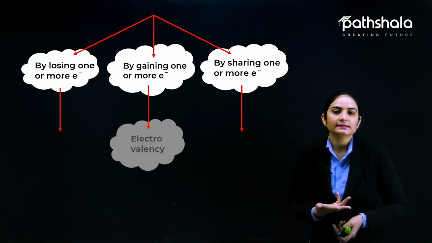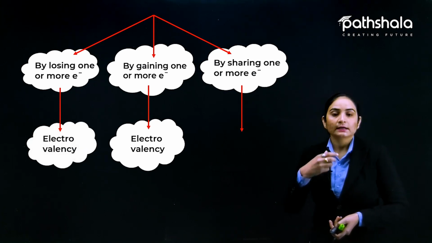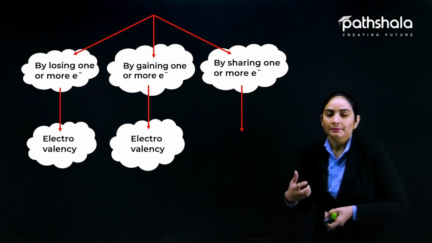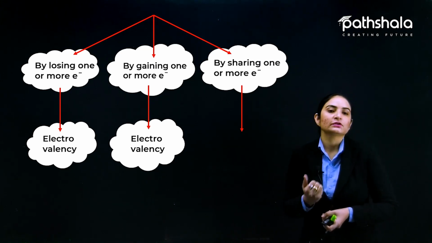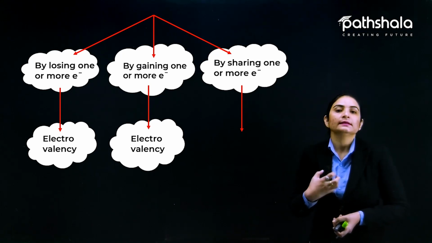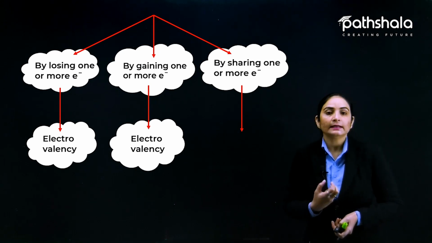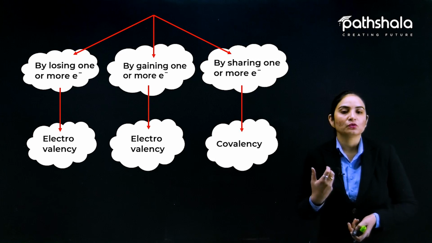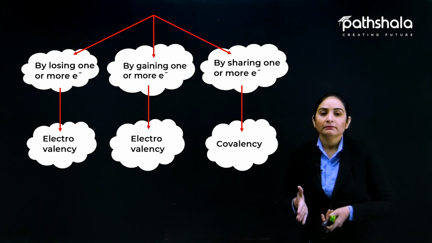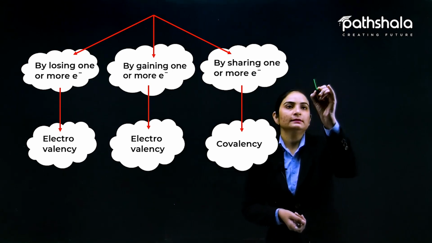So for example, if we can see here, in case of gaining and losing electron, the kind of valency is called electrovalency. When a particular atom is going to lose its electron or gain electron from some other atom, then the kind of valency is called electrovalency. Fine. Another, by sharing of one or more electron, the kind of valency is covalency. I have made you guys remember, कि हमने कब किया था? हमने valency का topic किया था.